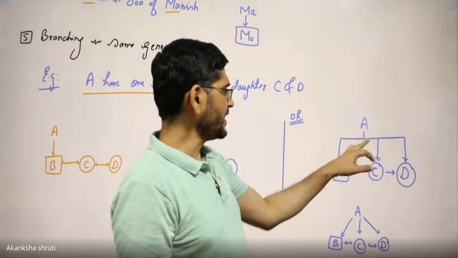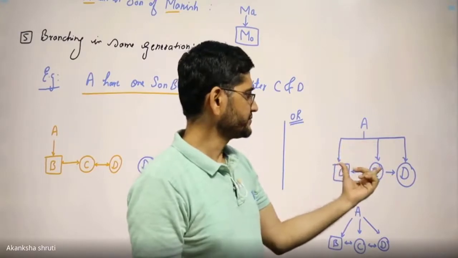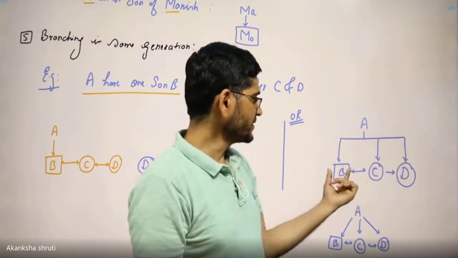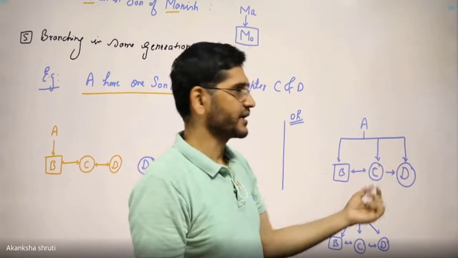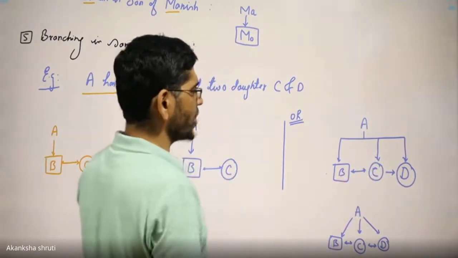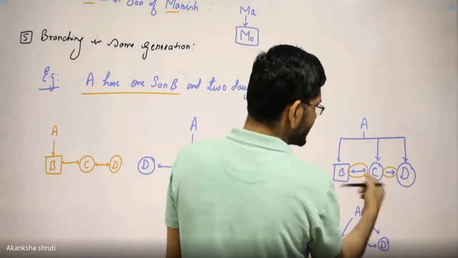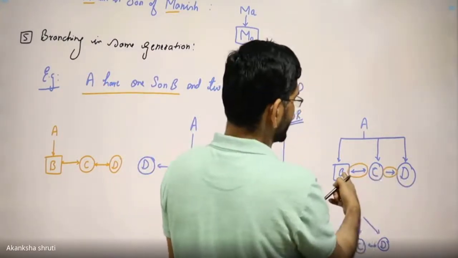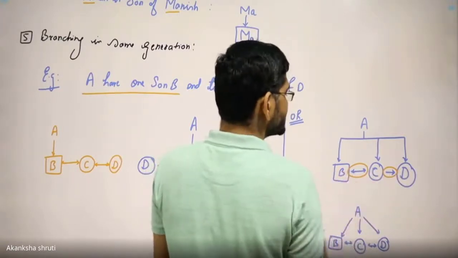Students, many a time we also draw like this. Starting from A, 3 branchings are taken for their son or daughter. One of them is son, another is daughter. But in this case, please do not forget to put this interconnection. This interconnection helps you in understanding B, C and D are siblings.